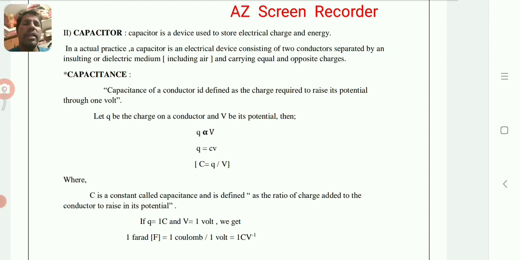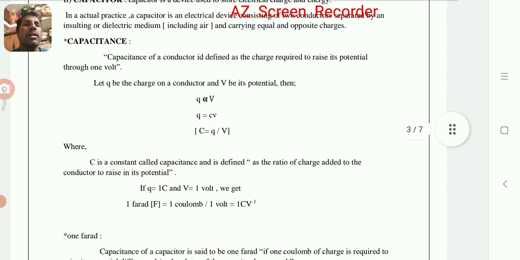The SI unit used to measure the capacitance of a capacitor is farad. Capacitance of a capacitor means the quantity of charge required to raise the potential by 1 volt. We have to supply some amount of charge to the capacitor to increase the potential by 1 volt.